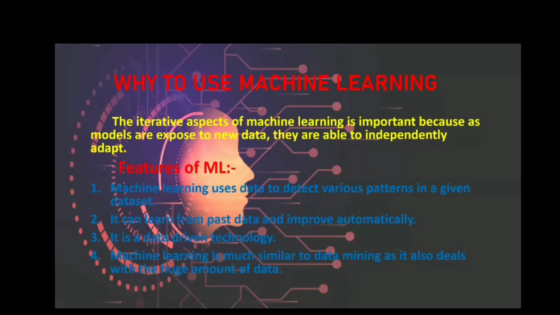Third point is it is a data driven technology, and we know that machine learning is all about data. I said that machine learning is all about data. Collect data and give it to machine learning, and machine learning improves itself automatically. Machine learning is much similar to data mining as it also deals with a huge amount of data. Machine learning can access a huge amount of data itself. So this is one of the very good features.